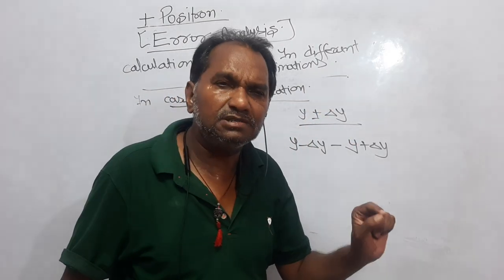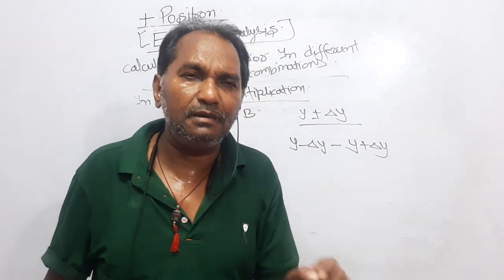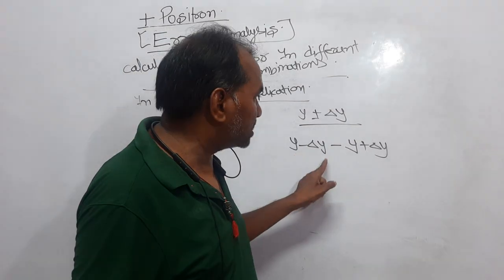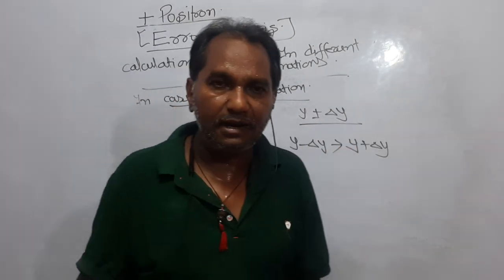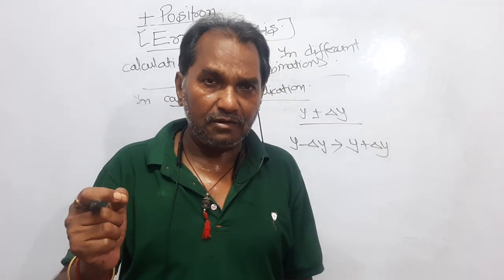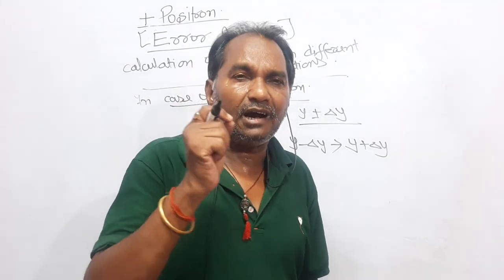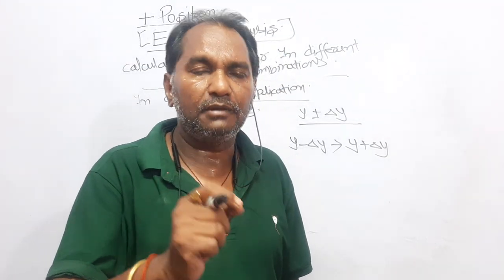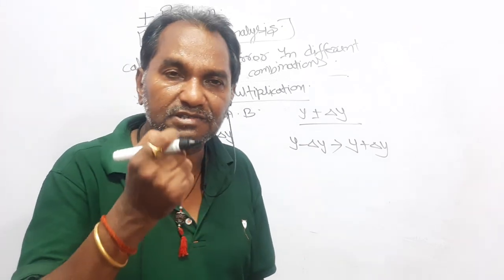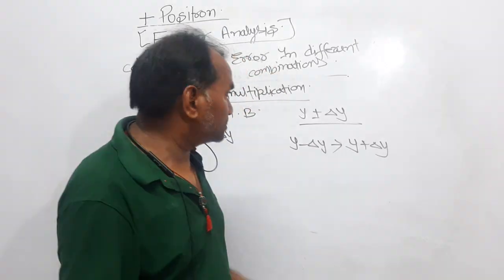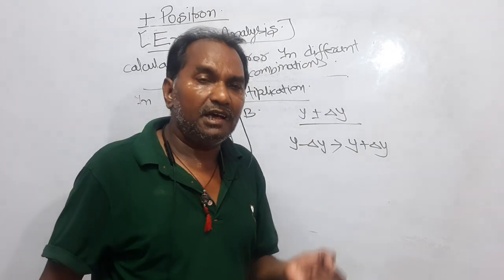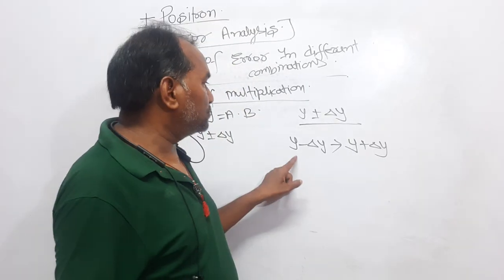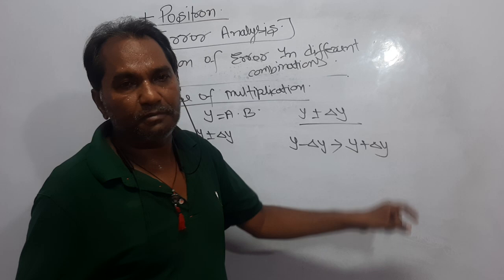Why do we write y ± delta y, and not either y + delta y or y − delta y? Because you are studying the error. Dear students, y ± delta y means your result can exist anywhere between y − delta y to y + delta y, right?